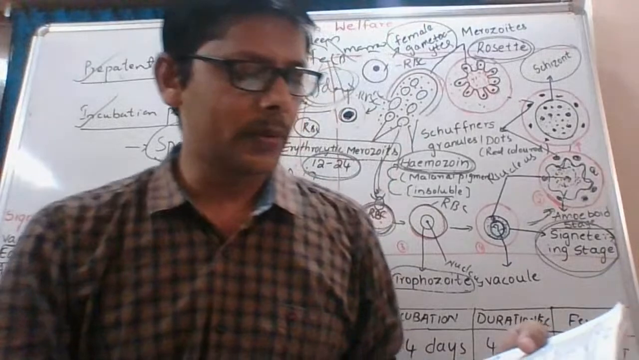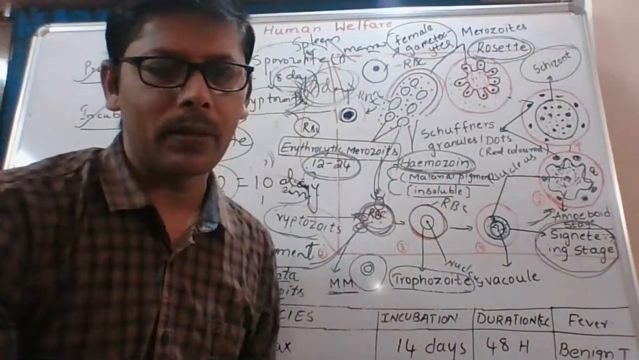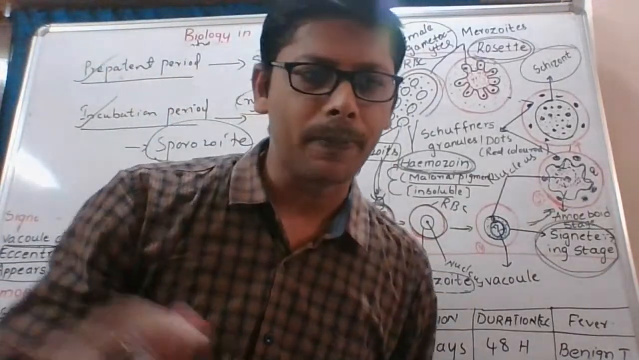Okay, that is called hemozoin. Hemozoin is a malarial pigment. It is called malarial pigment. When it is released, the person gets fever.